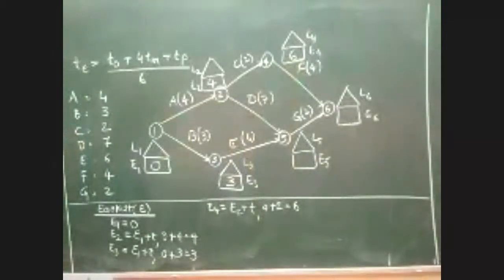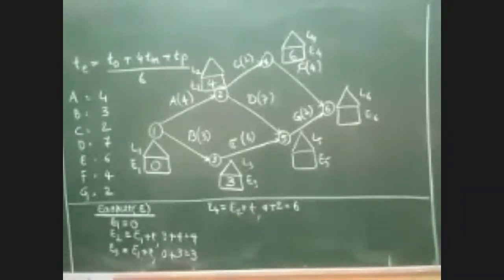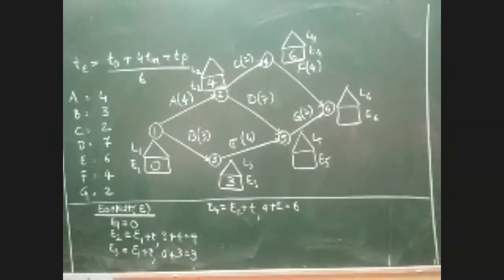Okay, and next, tell me the next equation. Which is the next? E5. What type of equation is that? E3 plus T. That's a special merge event, because it's coming from two sides. What do you call it? Merge event, sir. Yes, merge event. Good. You see that E5 is a merge event because E5 is coming from two different events.